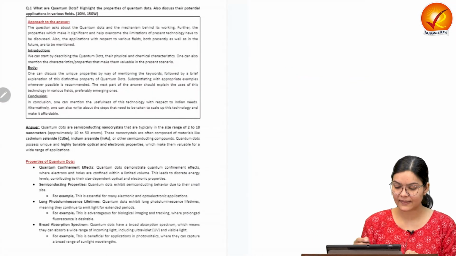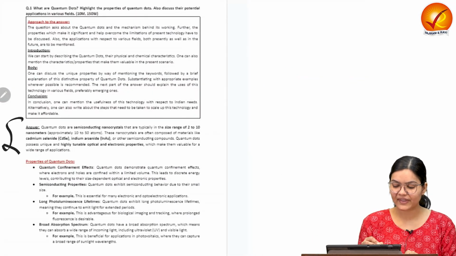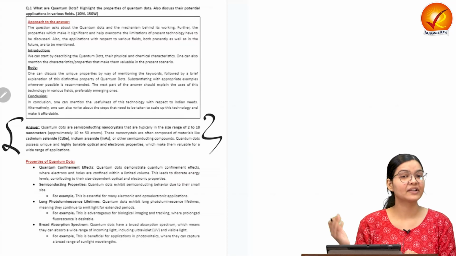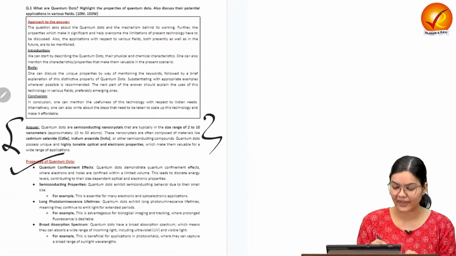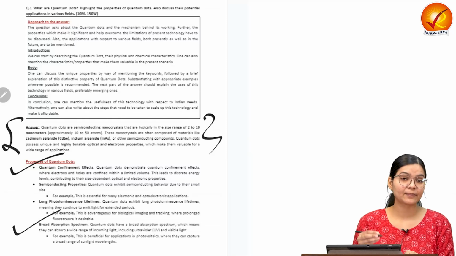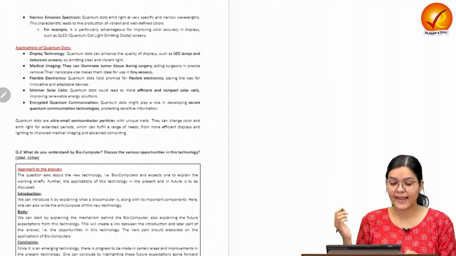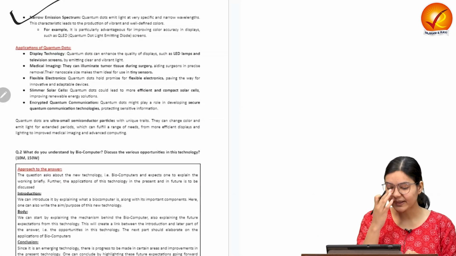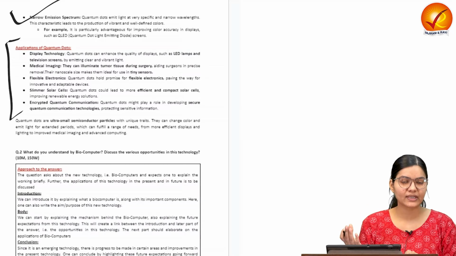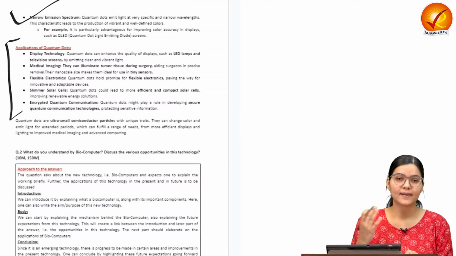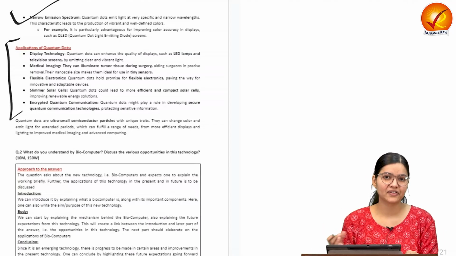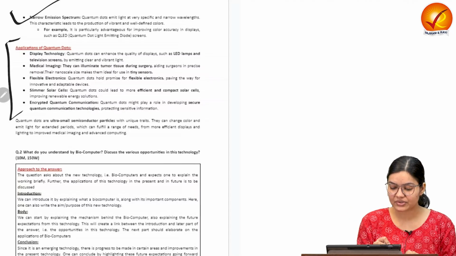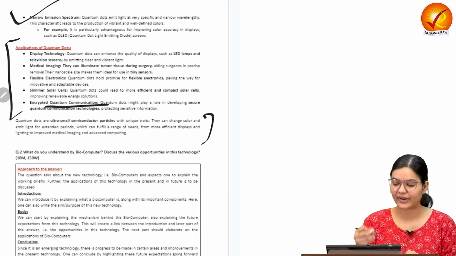Now come to the model answer. In the model answer, in the introduction, we have defined what actually quantum dots are and what they are made of. Then we have written down the properties of quantum dots, that the quantum confinement effect is there. It has the capability of broad absorption, and after that we have written down the narrow emission spectrum. Now in the application part, we have written it can be used for TV displays, and flexible electronic properties make it very important for various semiconductor devices, and we can use it in quantum communication. Then we have provided a conclusion.